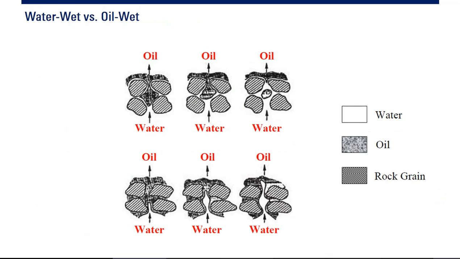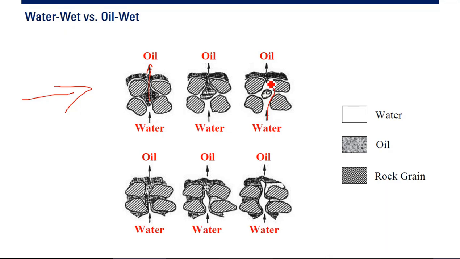Okay, so water wet versus oil wet. For example, this is the flow of water, the waterfront, and then this is the oil. Okay, if you have water wet, it will be like this.